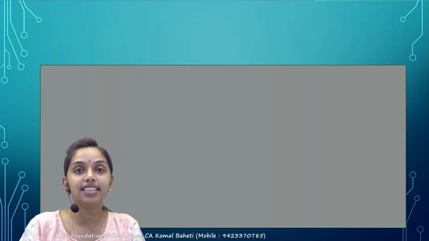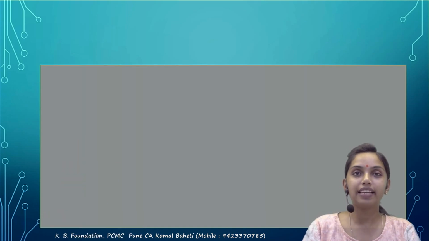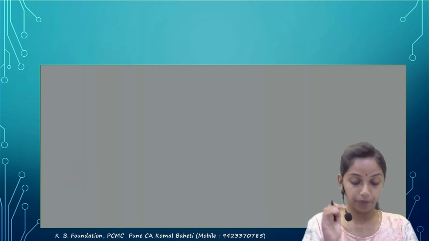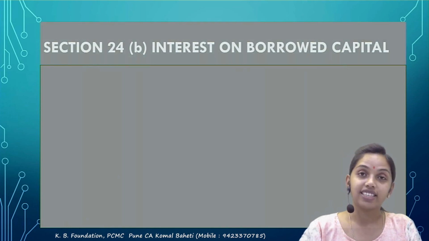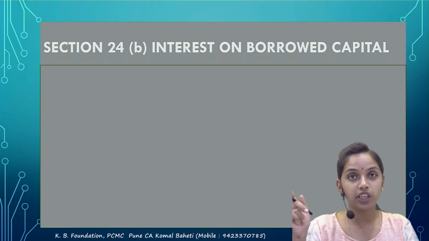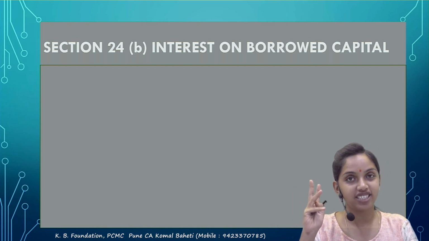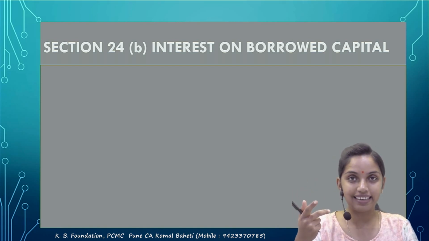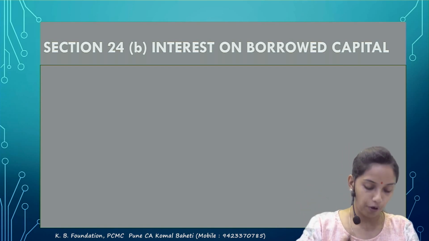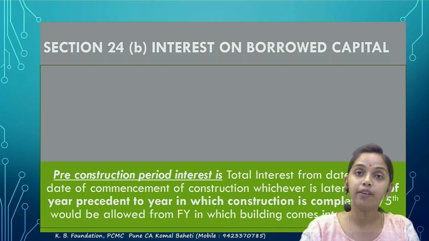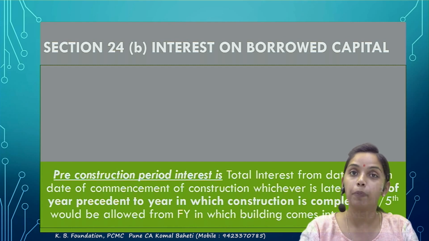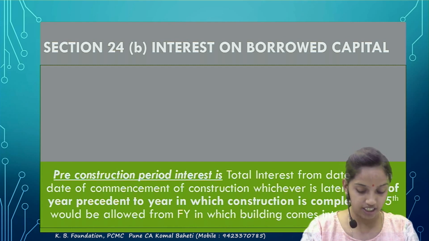So the interest is allowed as deduction. I told you that. First of all, the interest on borrowed capital is allowed as a deduction, no doubt. Under section 24B, we had seen the chargeability section 22, correct? And under section 24, A is a standard deduction and B talks about the interest on borrowed capital. So what it says is that there are 2 types of interest. One is pre-construction and the second is post-construction. I will come to the pre-construction later on.